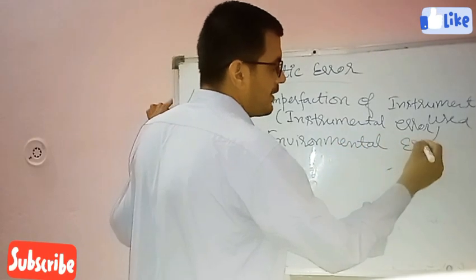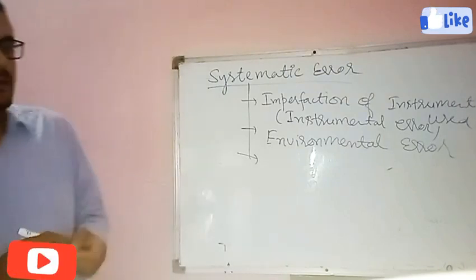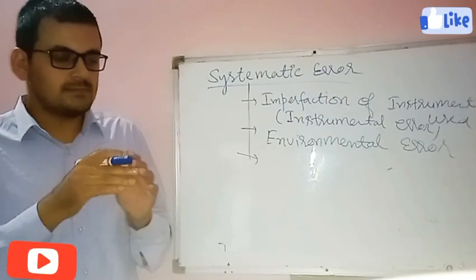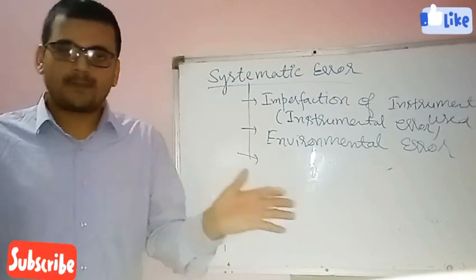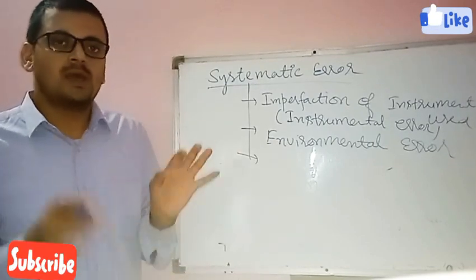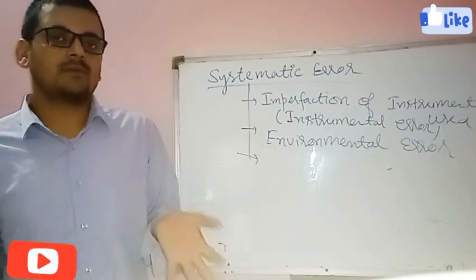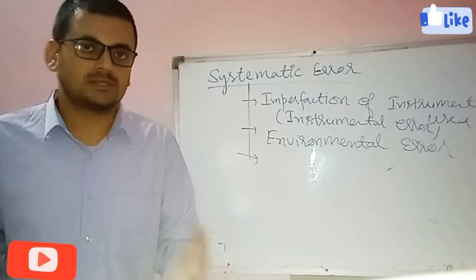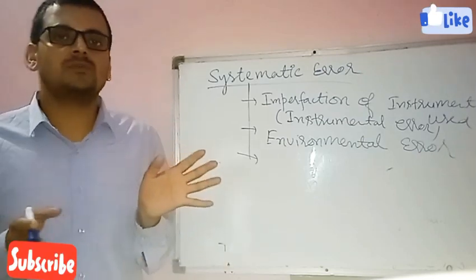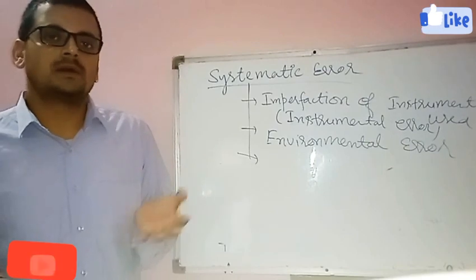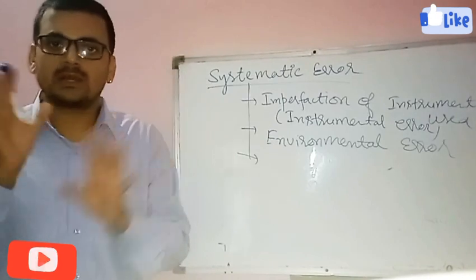So what is the meaning of environmental error? Suppose, students, we are performing one experiment inside this room and we have fixed all the environmental conditions. Certainly the temperature will increase, or the pressure of this room will change. So all the readings will change, because we had fixed all the criteria.